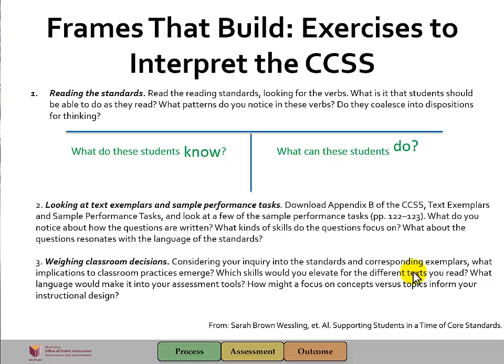Here's an exercise that you will do and compare your responses in the discussion forum for these three aspects. This information was taken from Sarah Brown Westling's Supporting Students in the Time of the Common Core. Here's an exercise to interpret the Common Core standards for English language arts. We will walk through reading the standards, Activity 1, looking at text exemplars and sample performance tasks, Activity 2, and weighing classroom decisions, Activity 3.